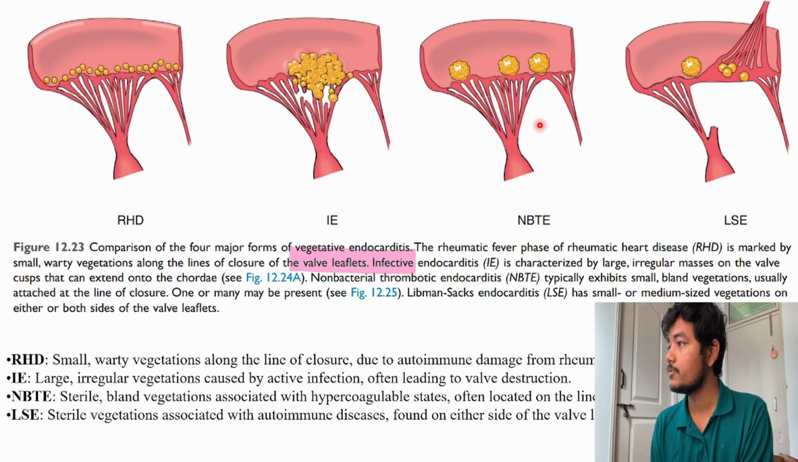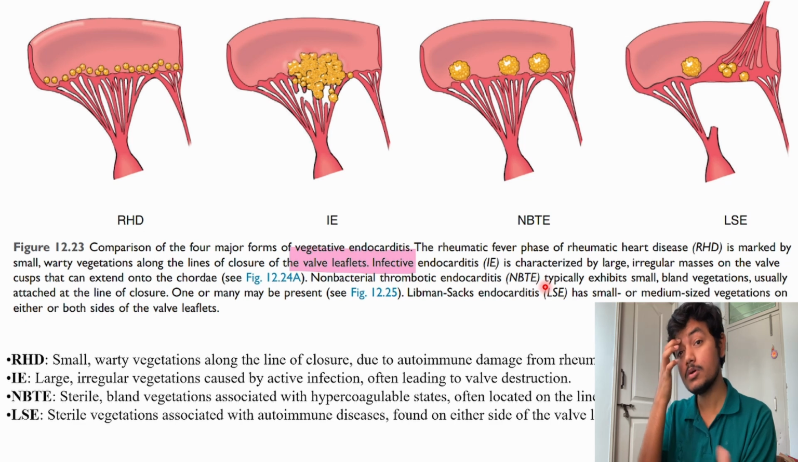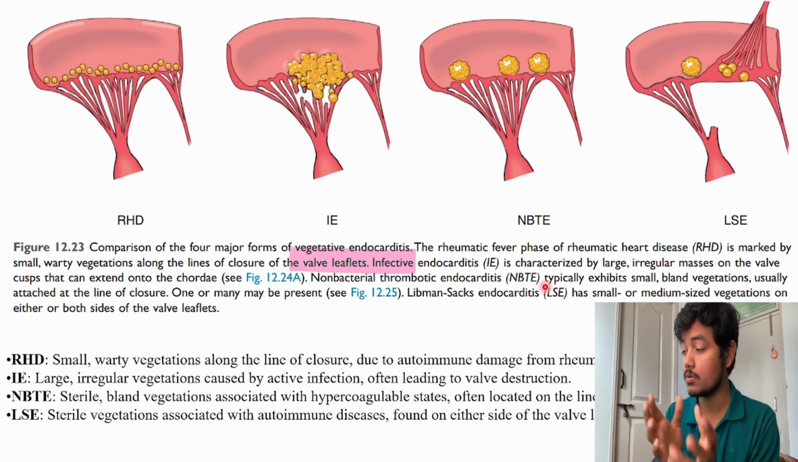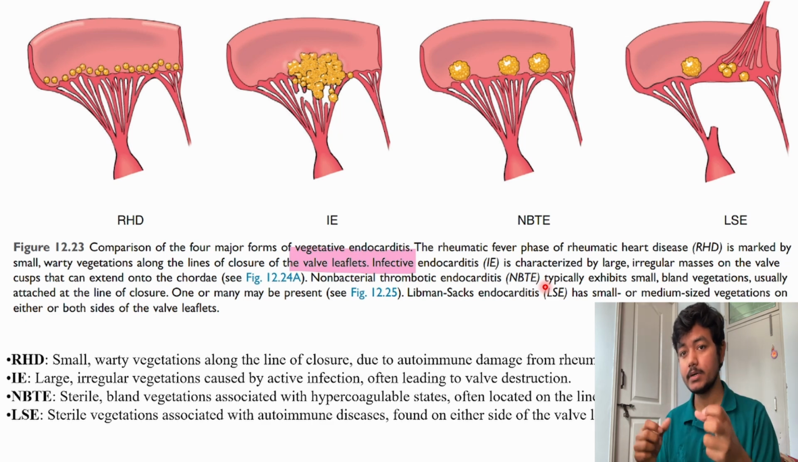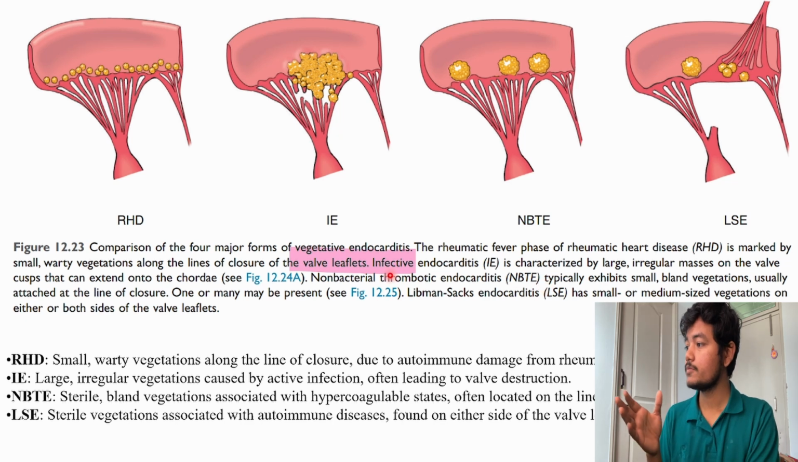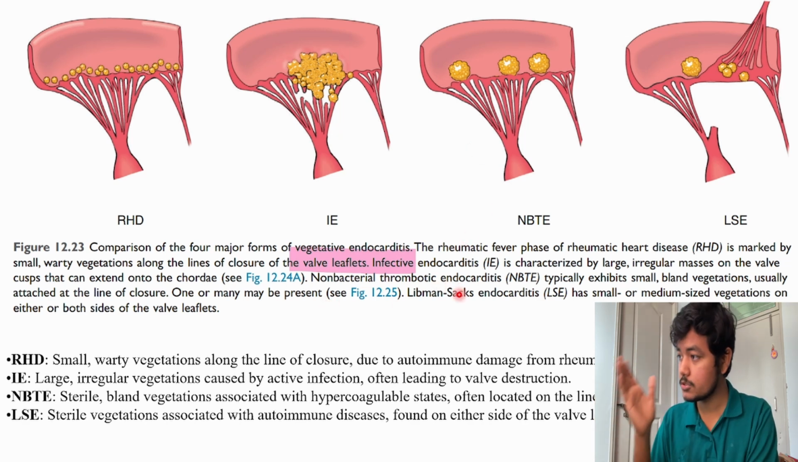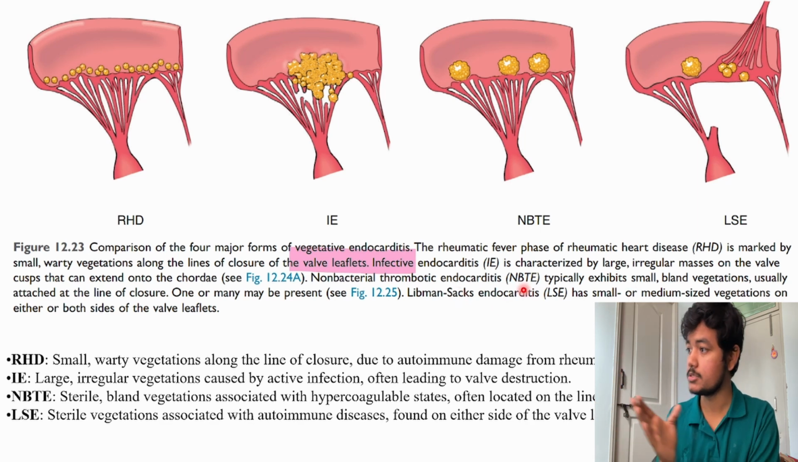Then we have non-bacterial thrombotic endocarditis. In this, there is some kind of coagulation pathology in the body. What is coagulation? Coagulation is when our blood clumps. So because of some pathology in the coagulation factors, or maybe stasis of the blood there, there is thrombus formation. That is why it is called thrombotic endocarditis, NBTE. The scenario will be like this, as you can see here.